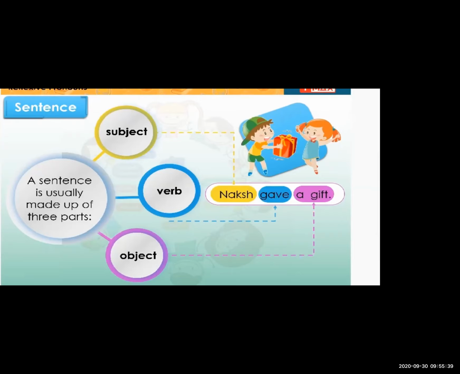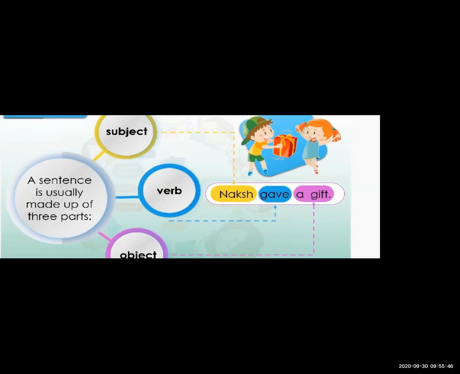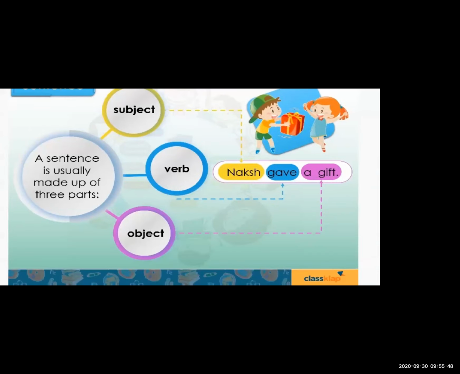Now, what is the verb? The verb is give. And the next, what is the object? A gift. So these are the three parts of any sentence. Whenever somebody does some work, the main part is Naksh. What is Naksh doing? Giving a gift. Give is the verb, the action. And the object is whatever he did, or what receives the action: a gift. So this is all about subject, verb and object.